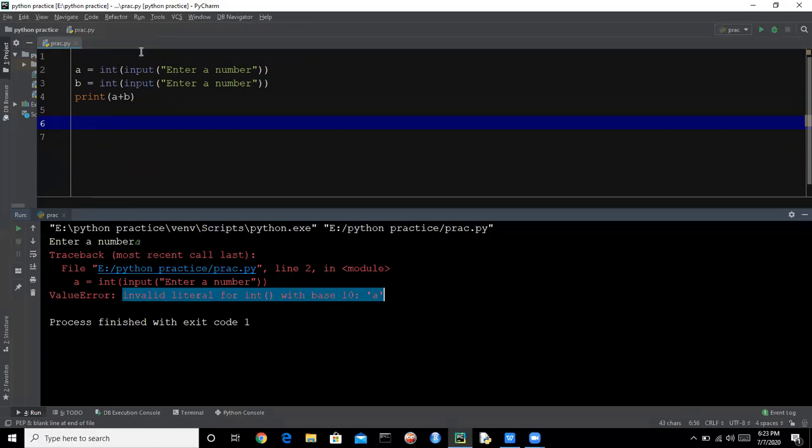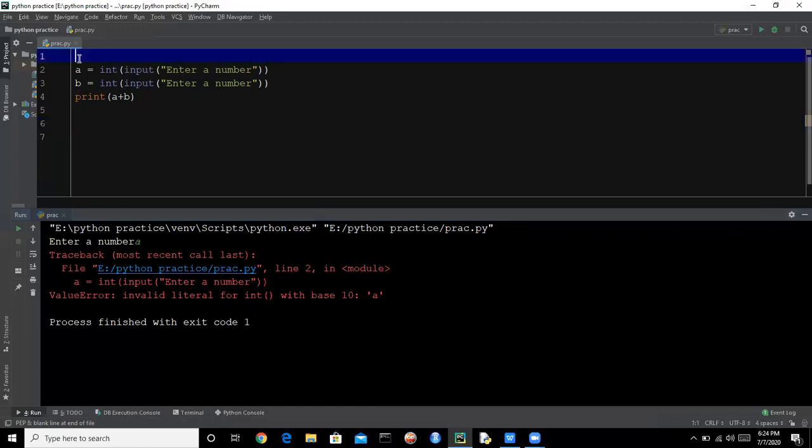It is saying we cannot convert a string that is an invalid literal with base 10, which is not a number. Here it is an alphabet, so it cannot convert it into an integer. So we have a value error.